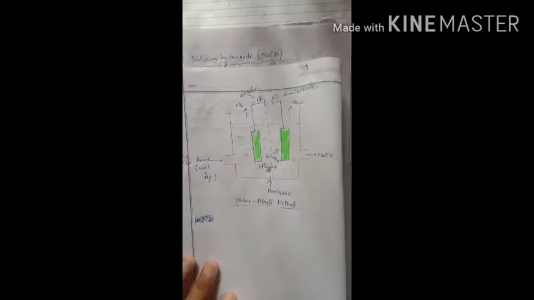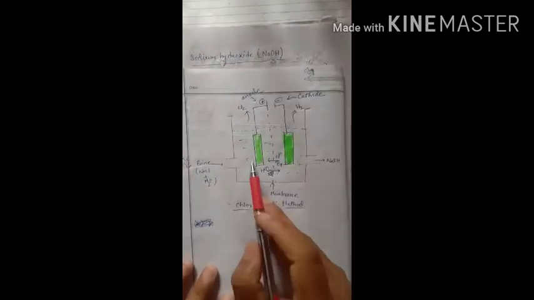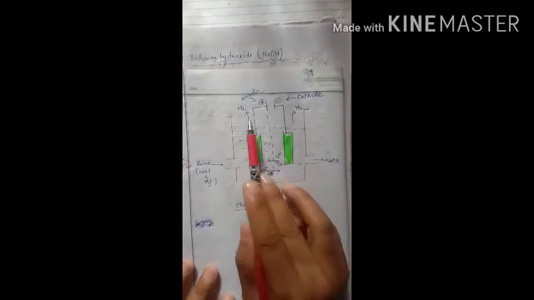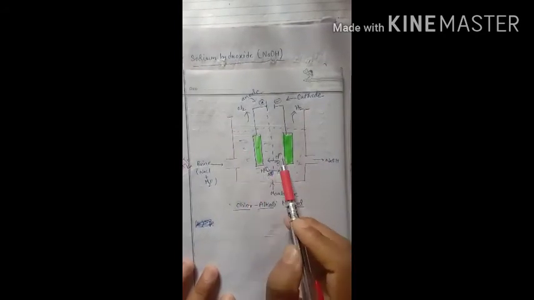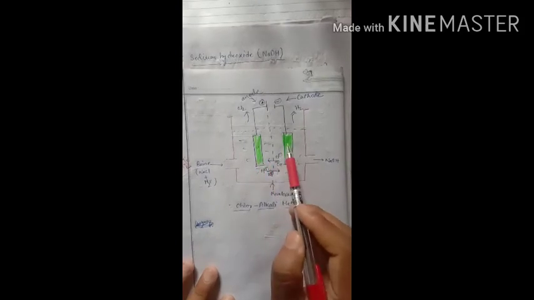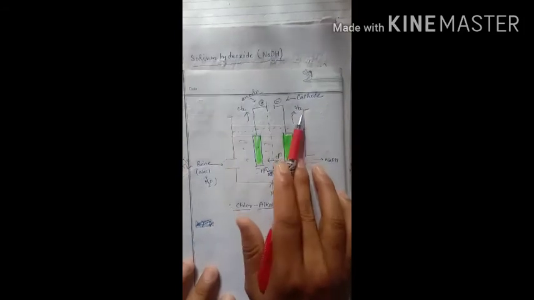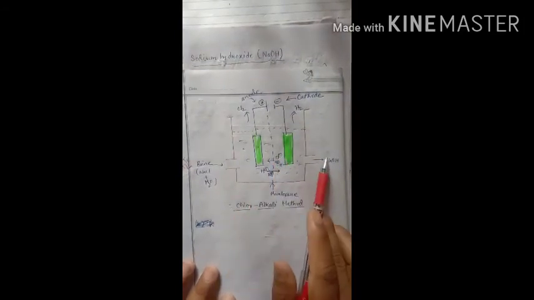Okay, in this process we pass electricity. Through electricity the brine solution is decomposed into these ions, H positive and Cl minus, which are again reduced at the cathode and anode respectively to form hydrogen and chlorine gas, and we also get our product sodium hydroxide. So basically by the decomposition of brine solution we can form our products. So let's see here.